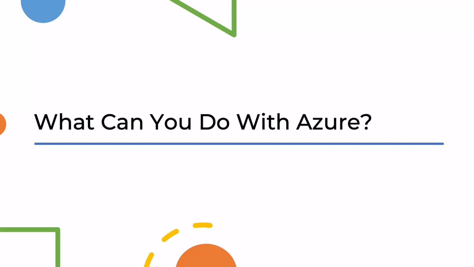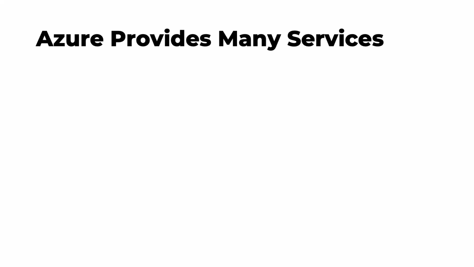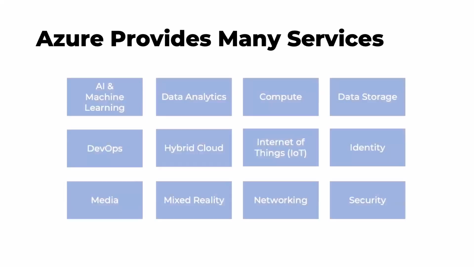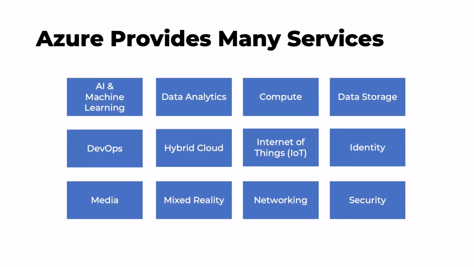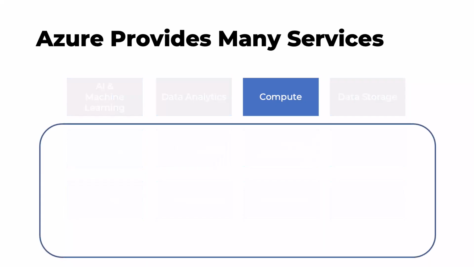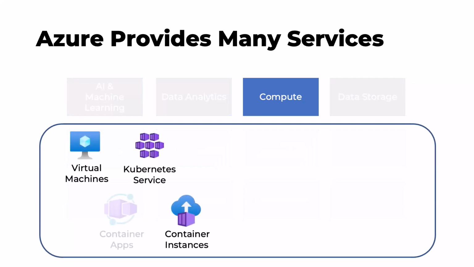But what can you do with it? Almost anything that you can imagine. Azure provides over 200 services and capabilities in these categories. So it's not just running apps and storing things. No, it's also providing intelligence like AI services for your app, and data analytics, and even things that help with mixed reality.